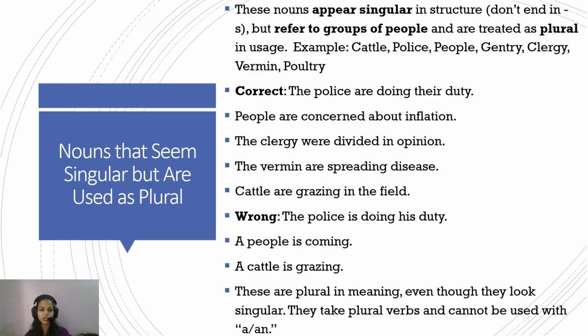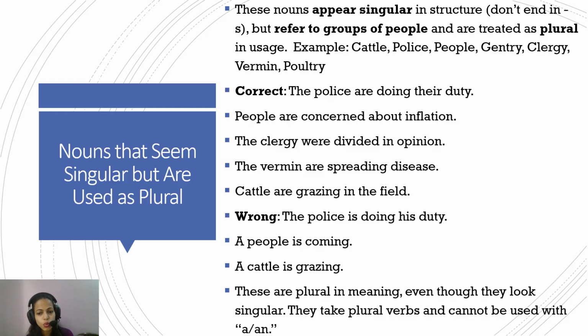There is no such thing as "people is concerned about inflation." There is no one "people." The clergy were divided in opinion. The vermin are spreading diseases. The cattle are grazing in the field. Okay. So it would be better if you just learn these words, and then things will be easier for you, because otherwise it's very, very confusing. And this is one area where students commit a lot of mistakes.